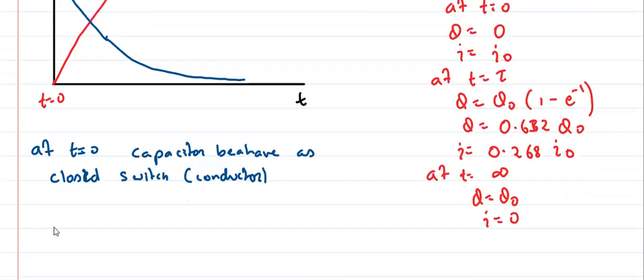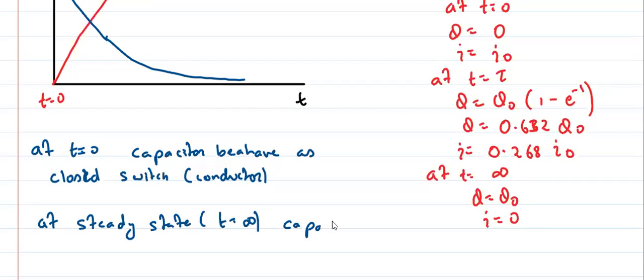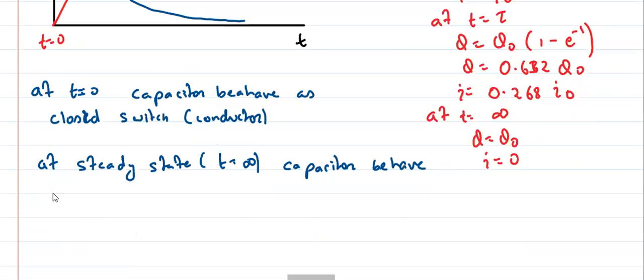But at steady state, steady state means t is equal to infinity, right? The capacitor behaves as what? It behaves as an open switch, an insulator.